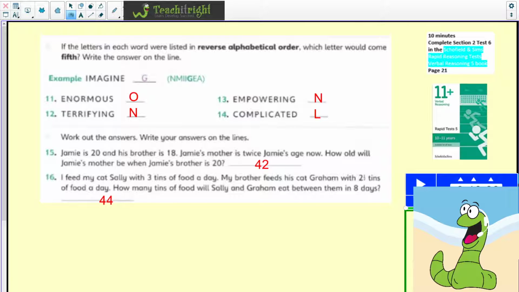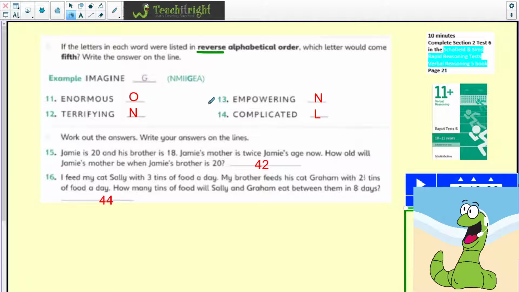If the letters in each word were listed in reverse alphabetical order, which letter would come 5th? Write the answer on the line. And this one has been done for us. So if we were to imagine, now we're doing it in reverse alphabetical order. So we're obviously going back towards A. Now my suggestion with these would probably certainly be write out the alphabet to help you. So there is some space here where you could just quickly write the alphabet out. I think that would certainly help.